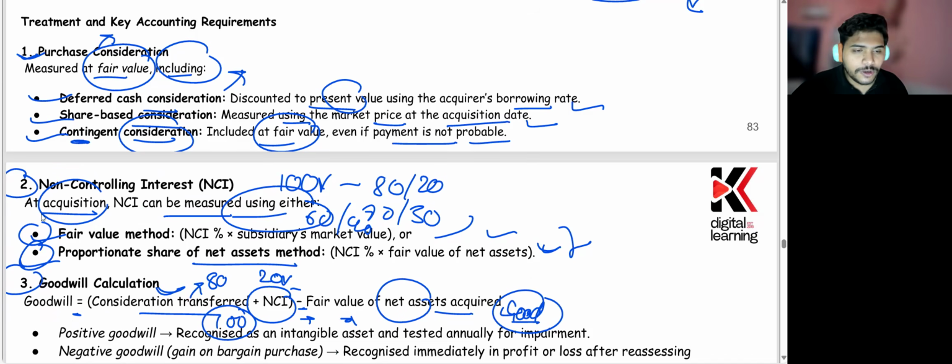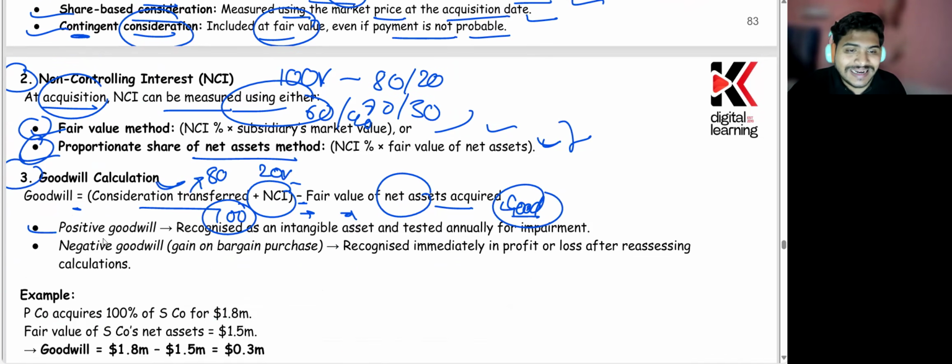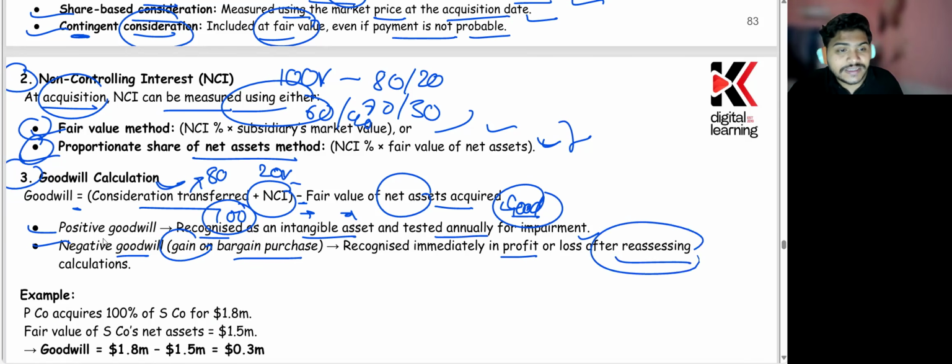Now there are two things that come. Positive goodwill is recognized as an intangible asset, and this needs to be tested annually for impairment, something we have been very vocal about from the last standard. And negative goodwill is basically a gain on bargain purchase, which is recognized immediately in profit and loss after reassessing the calculation. If there is negative goodwill, it means you have paid less than the value of the net assets.